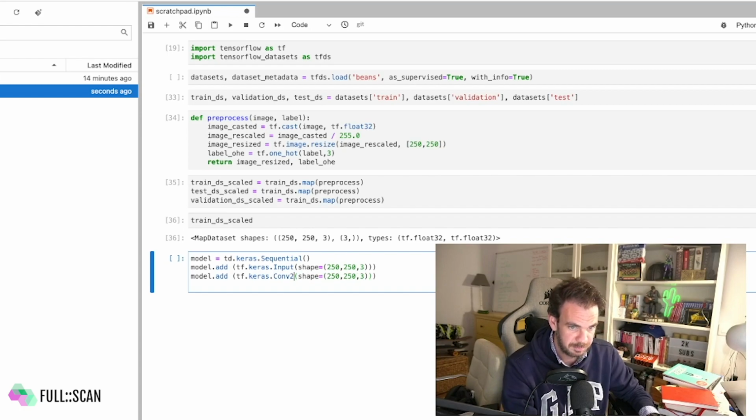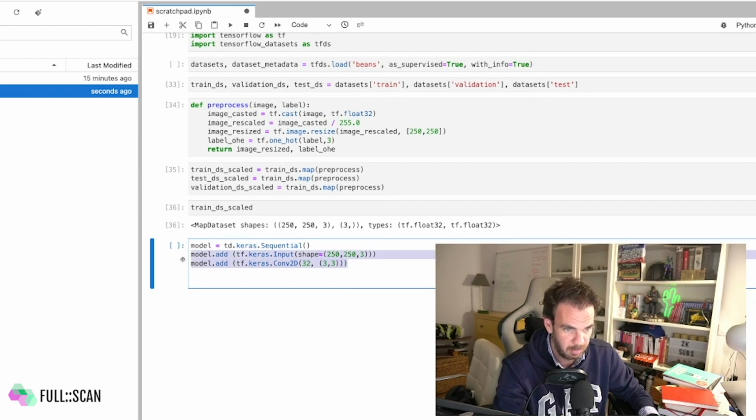So let's have convolution 2D. You should know by heart the parameters. It's the number of filters. Let's put 32 filters of 3 by 3. And this is it, right? The activation is ReLU, and I don't need to put it, it's the default one.